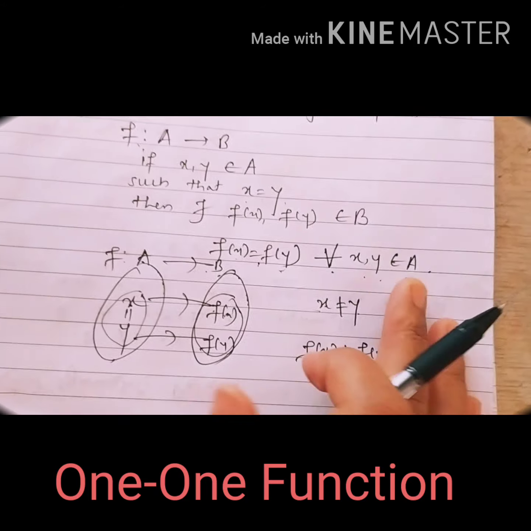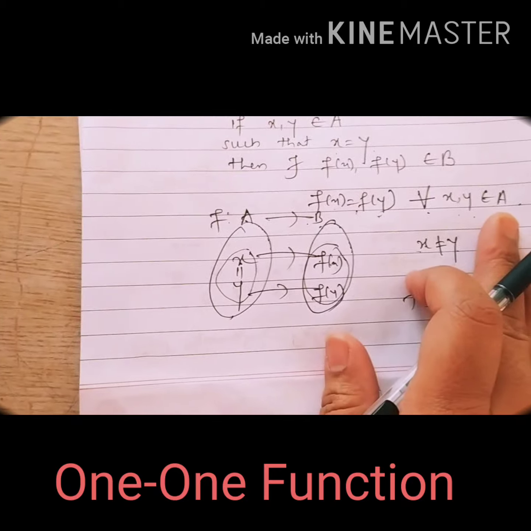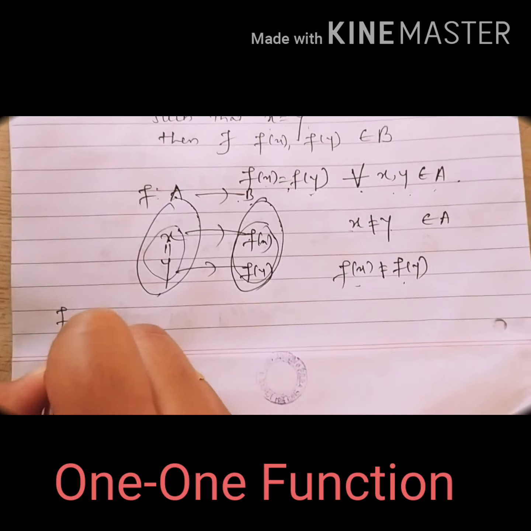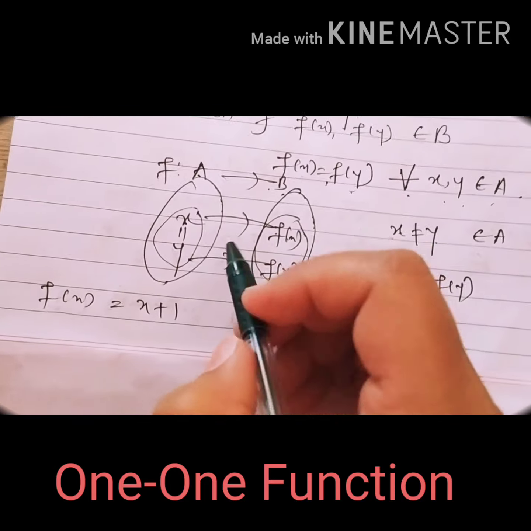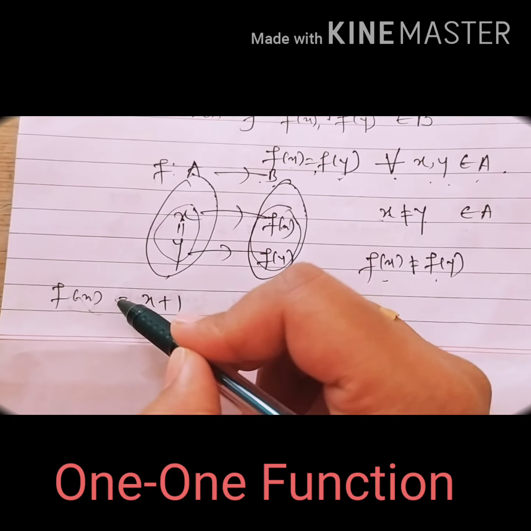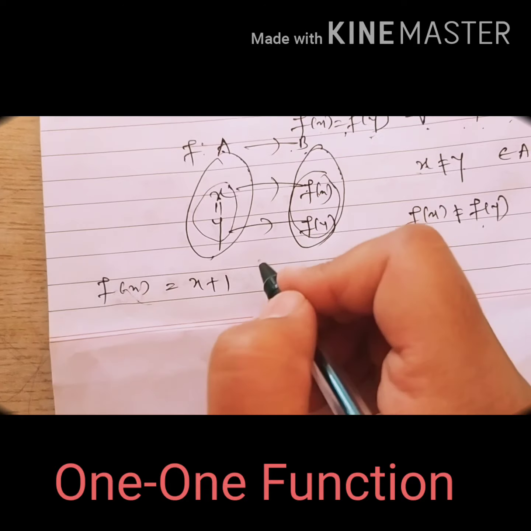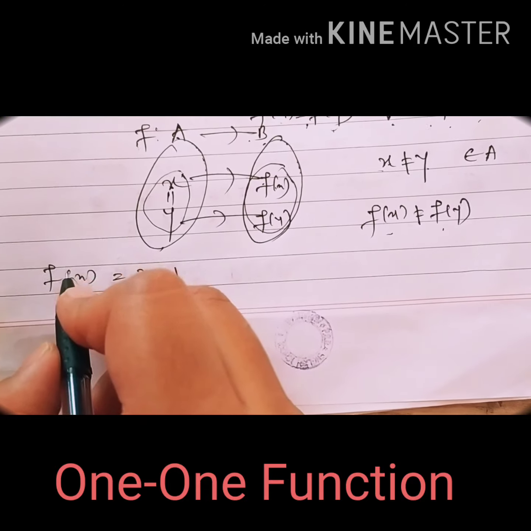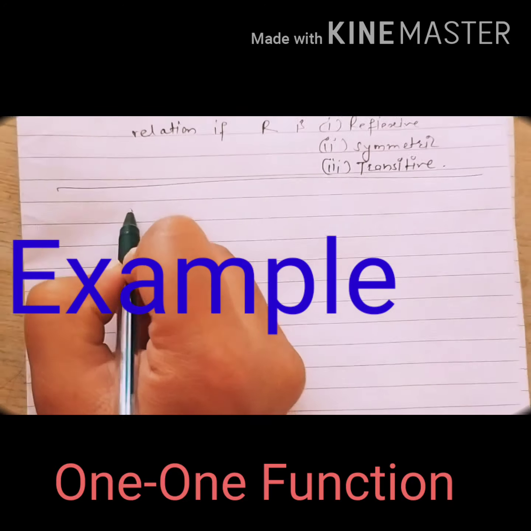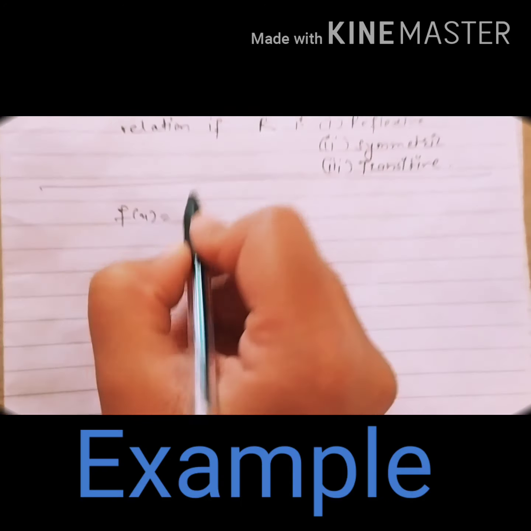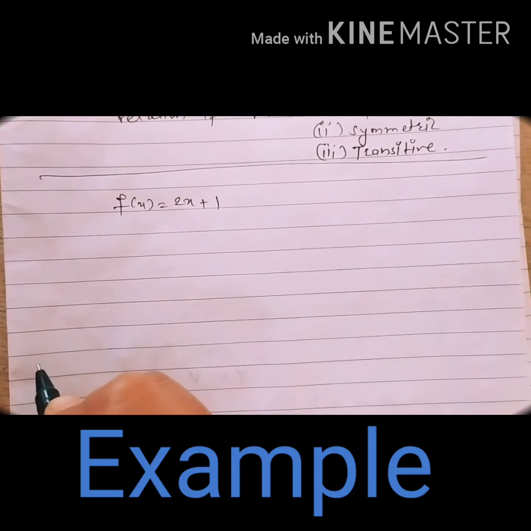Now if f of x is a function like f of x equals x plus 1, it is very easy. Here you can consider f of x equals f of y. Now you can consider a one-one function if f of x is equal to 2x plus 1.